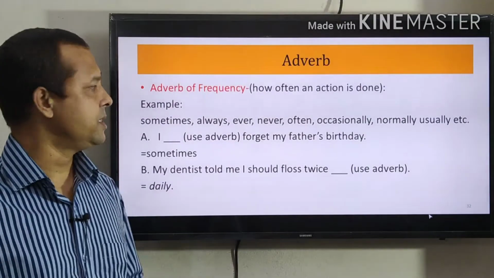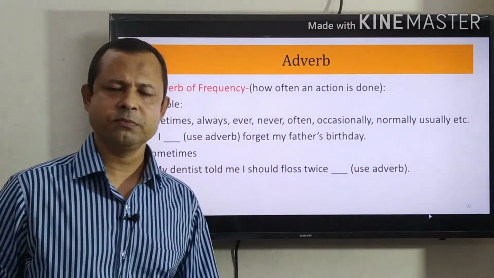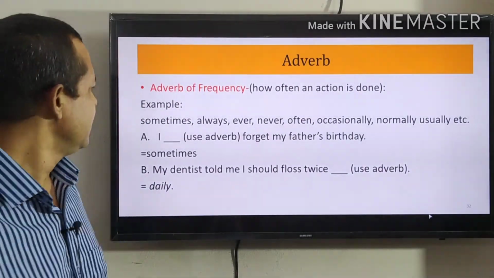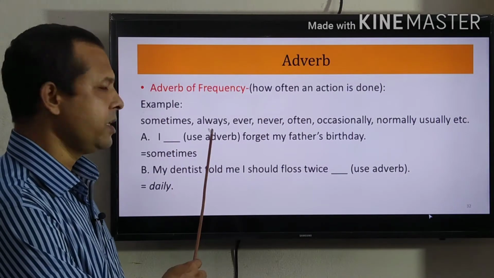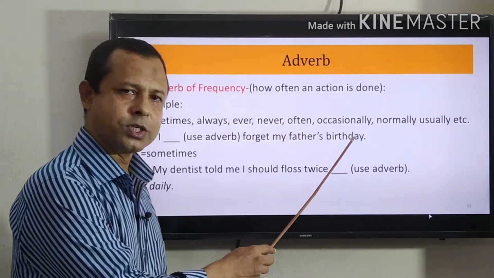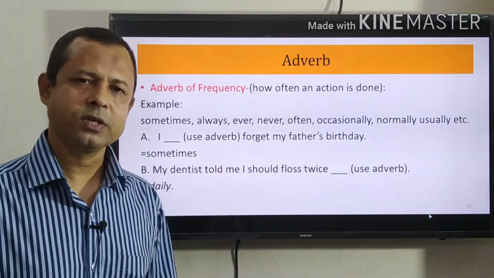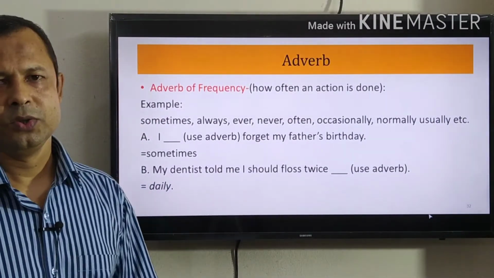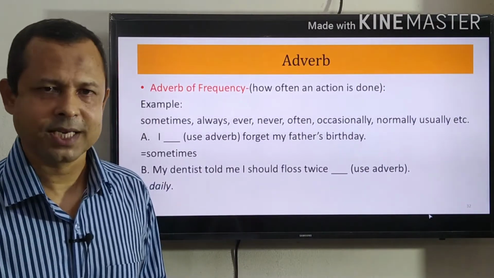Adverb of frequency. How often an action is done. Adverb of frequency means how repeatedly we are doing something. See the example. Sometimes, always, ever, never, often, occasionally, normally, usually. These are the adverbs, and there are many other adverbs which are used to show the repetition of actions.